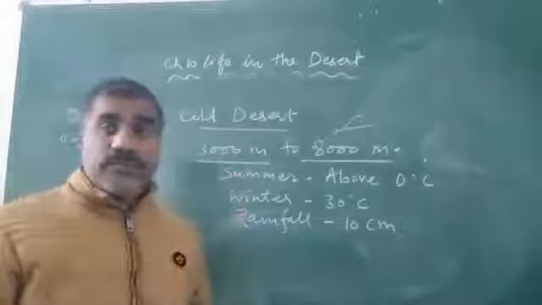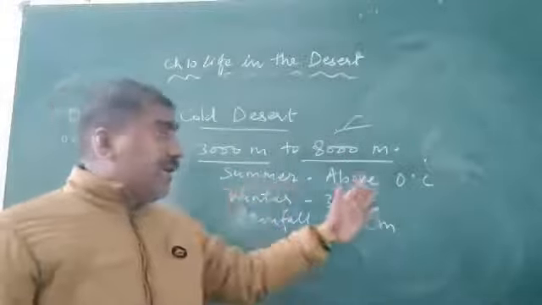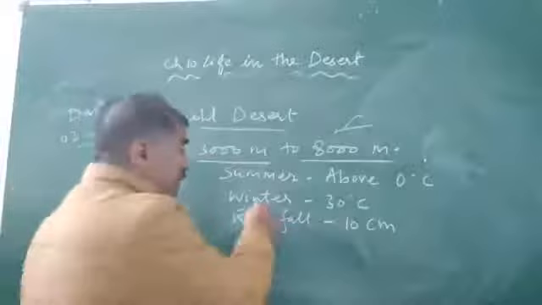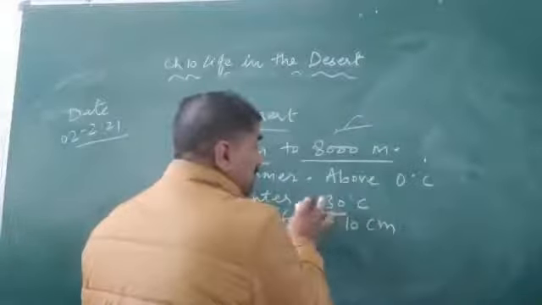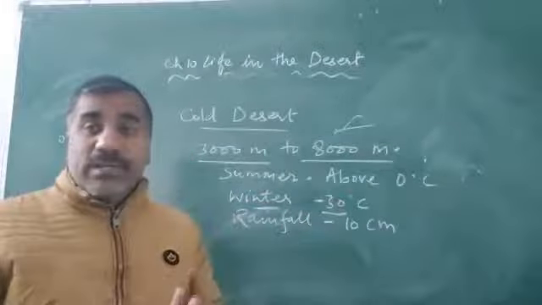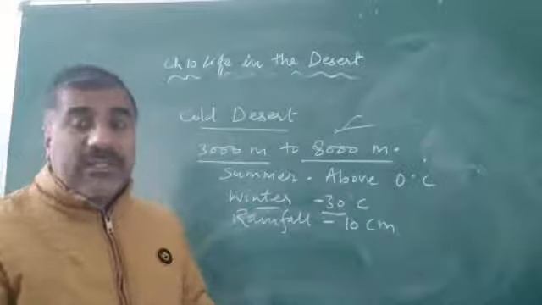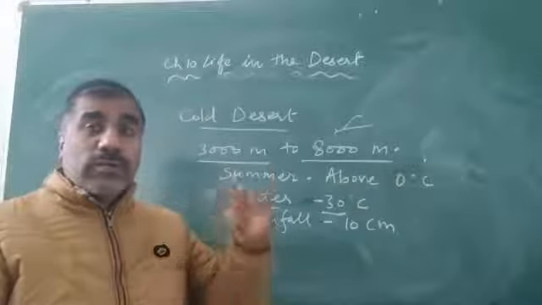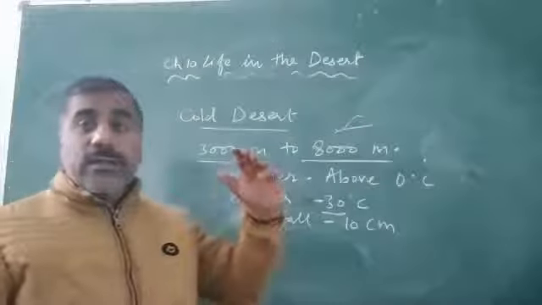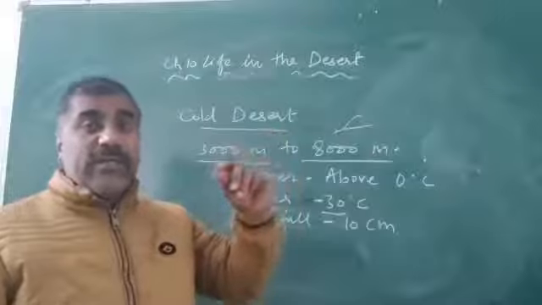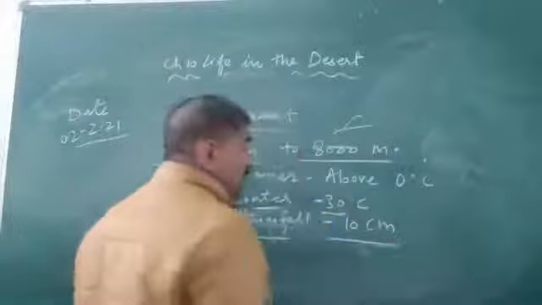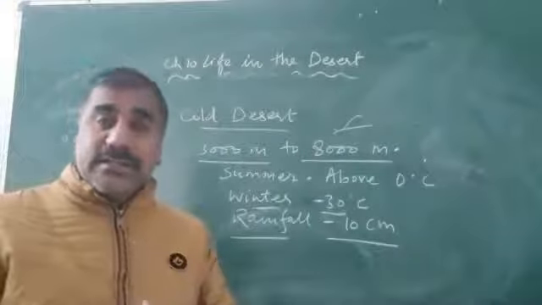During the summer, Ladakh temperature is about 0 degrees Celsius. And during the winter, Ladakh temperature is minus 30 degrees Celsius. Minus 30 degrees Celsius temperature is found during the winter in the Ladakh desert. It is a very cold place because it is located at height. We know very well that when we move upward, every 165 meters the temperature decreases by 1 degree Celsius. And rainfall in the Ladakh desert is 10.